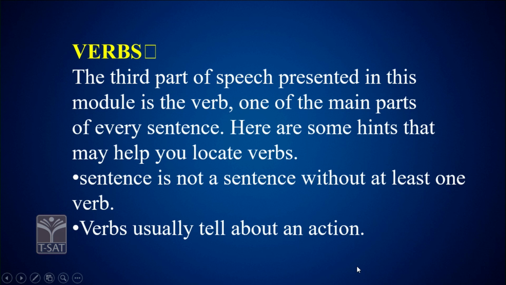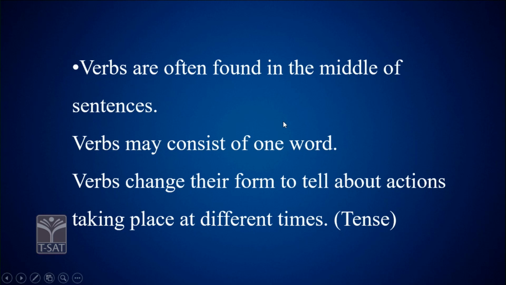And what is the duty of the verb? What is the function of the verb? Verb usually tells us about the action which is carried out in a sentence. These verbs are found in the middle of the sentence. How will you be able to identify them? Generally, usually, these verbs are identified in the middle of the sentences, right?